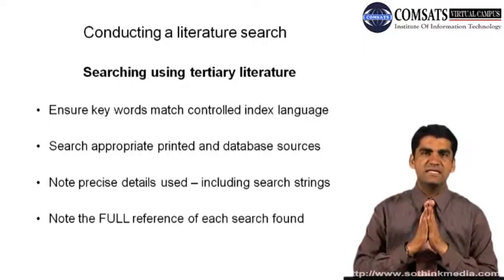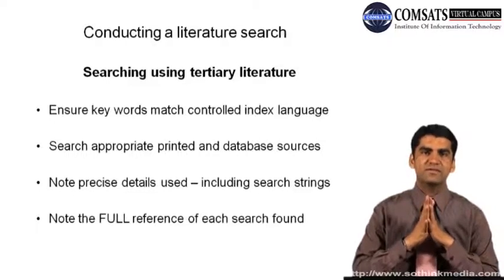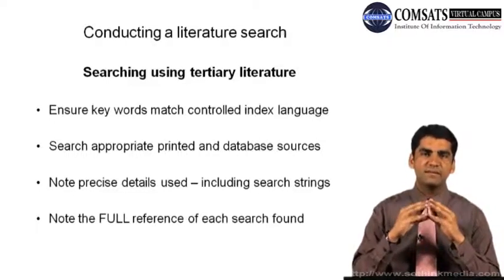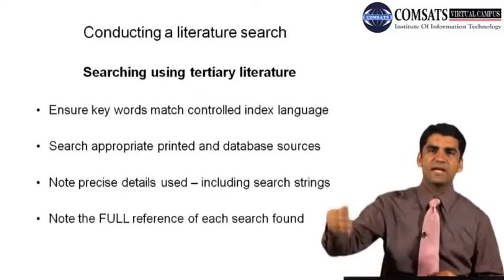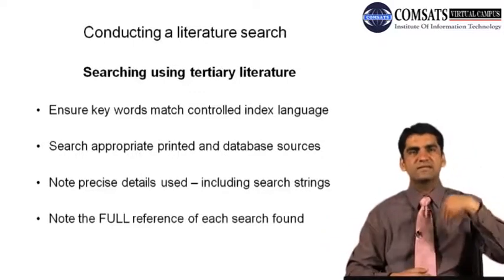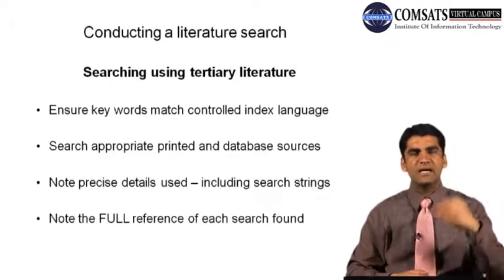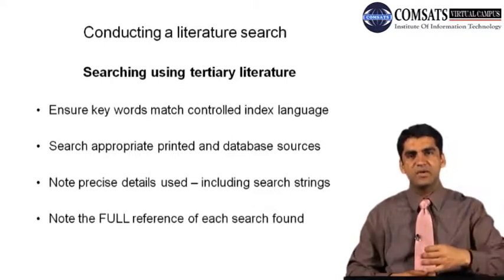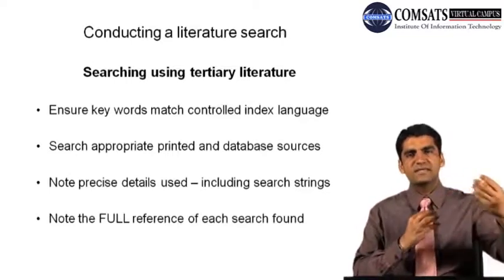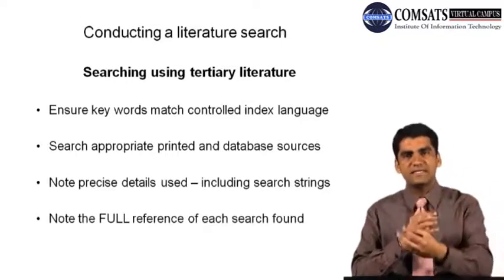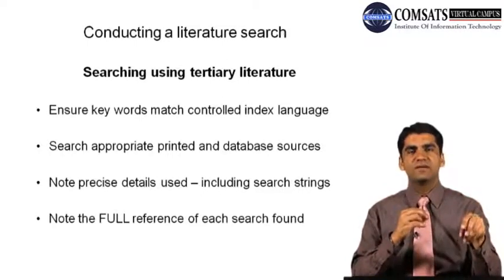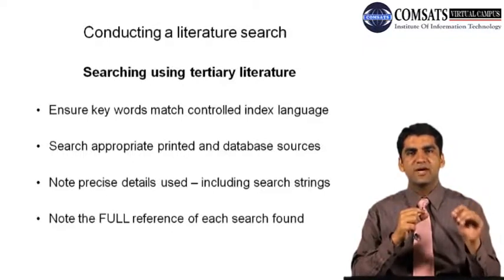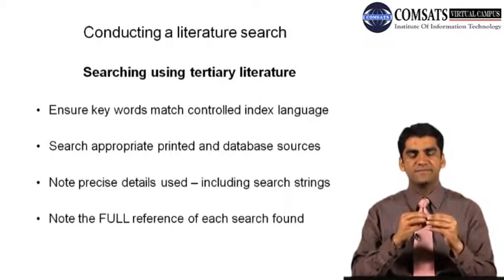So we have to see again the importance of key terms or keywords. They are very important. Once we know our key terms, we will be in a position to search through primary, secondary and tertiary literature. In tertiary literature, keywords are very important because you are going through, let's say, an encyclopedia or a dictionary, where your key term leads you to the particular page or reference where you have a relevant topic available.